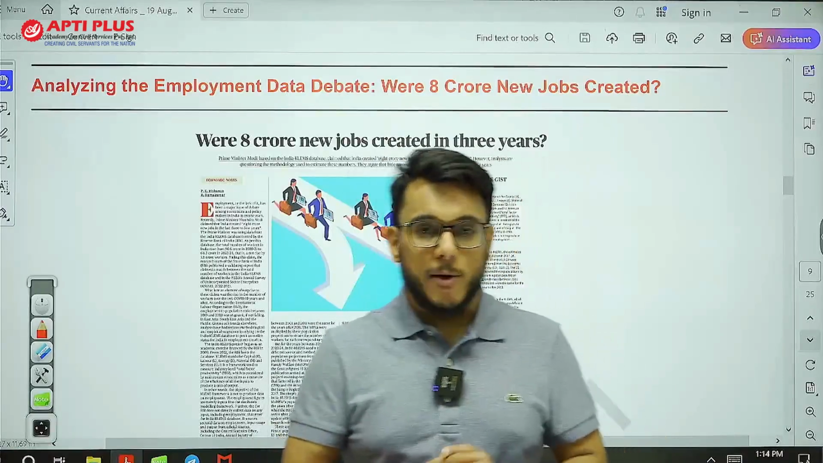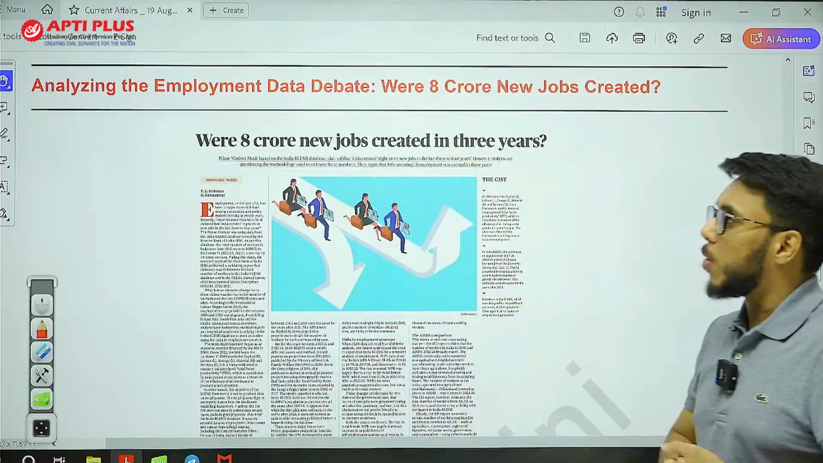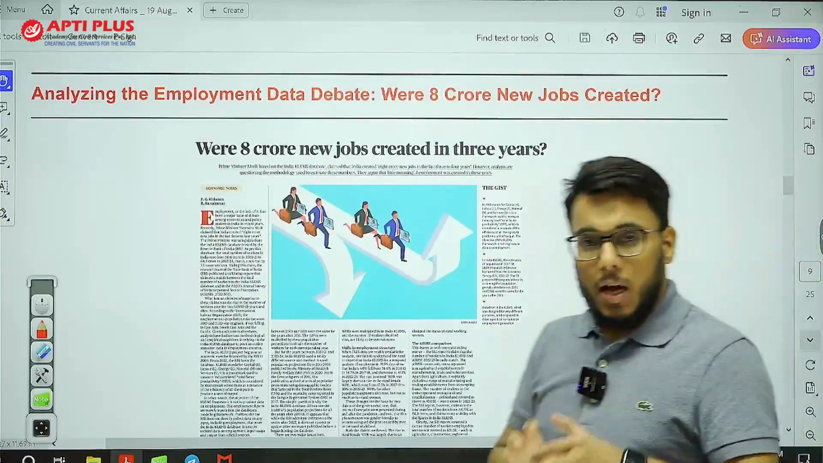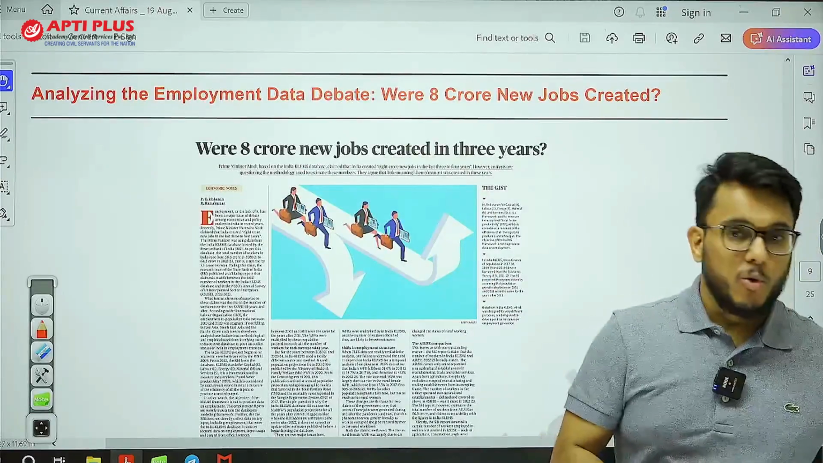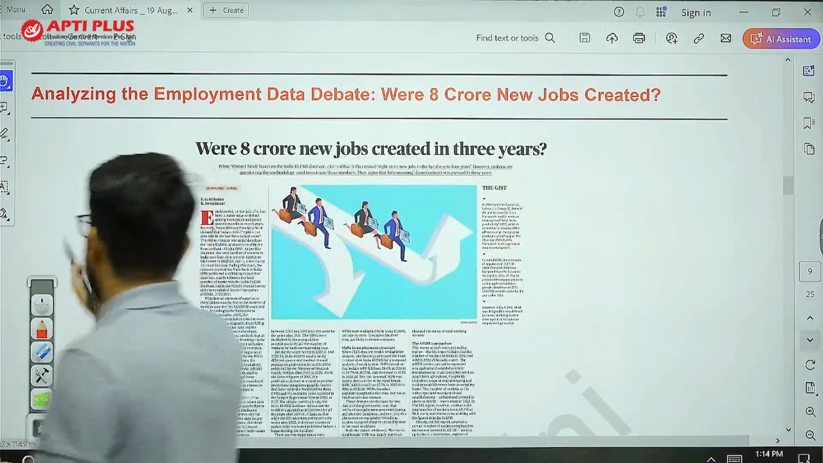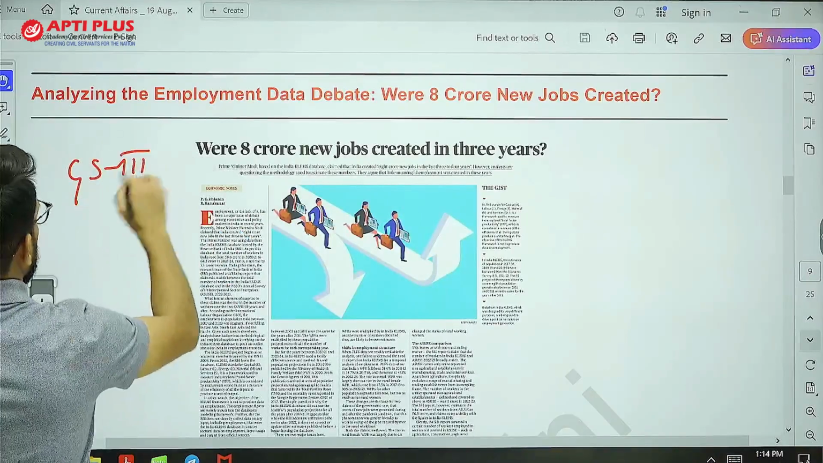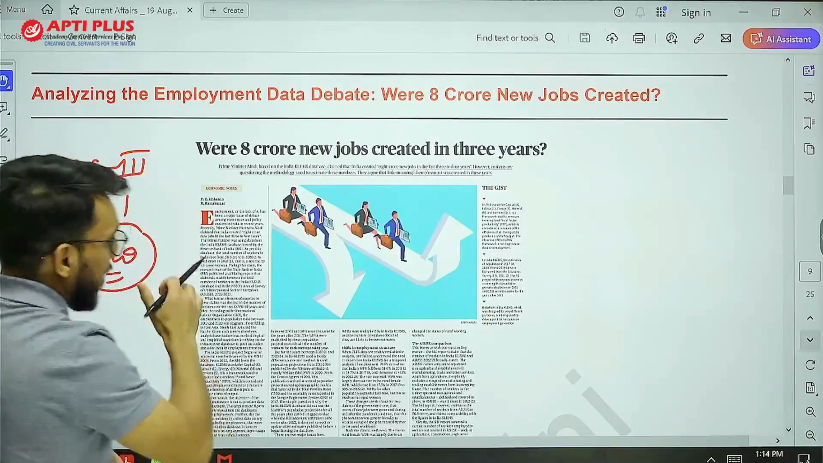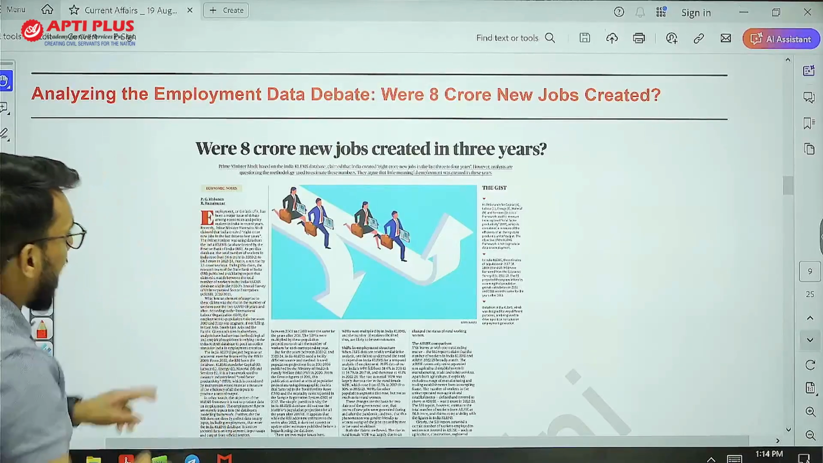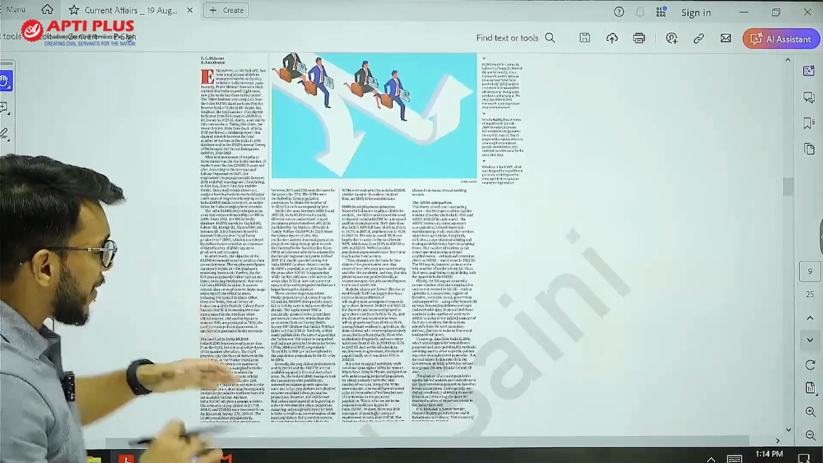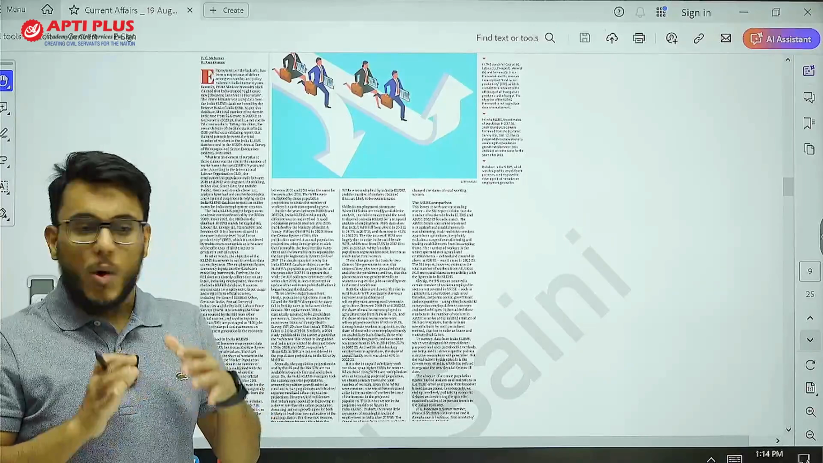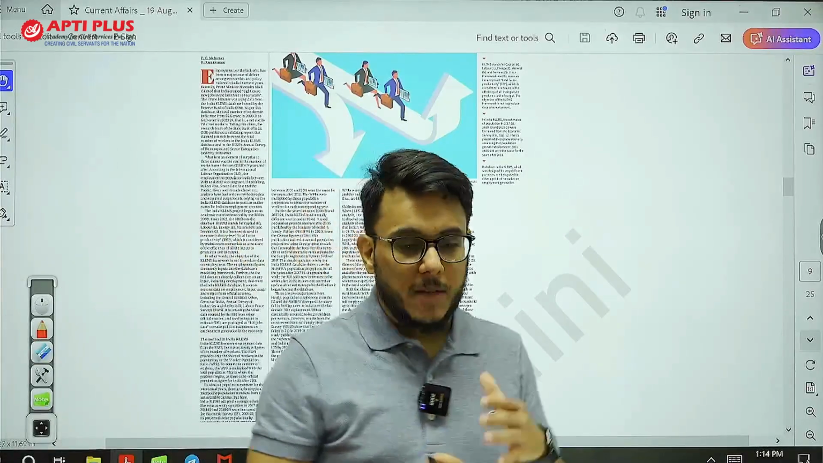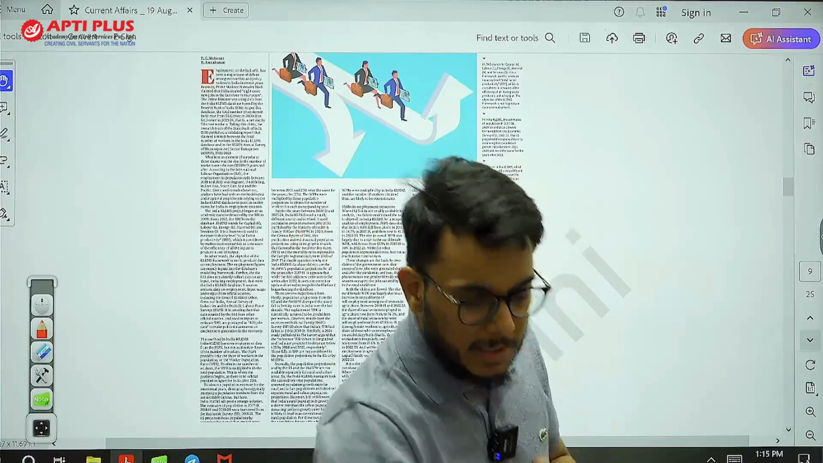The first article that we are going to take here is analyzing the employment data debate. Were 8 crore jobs created? This article will be utilized with respect to GS paper number 3, issues related to the Indian economy. There are too many technical details mentioned in this article. You are not really required to go into the technical nitty-gritties. What we need to focus upon, I will discuss with you here.